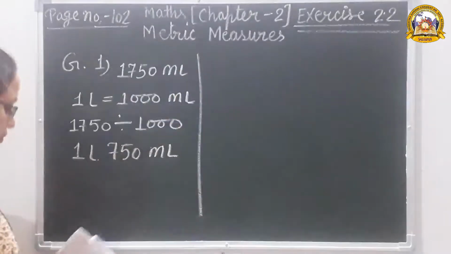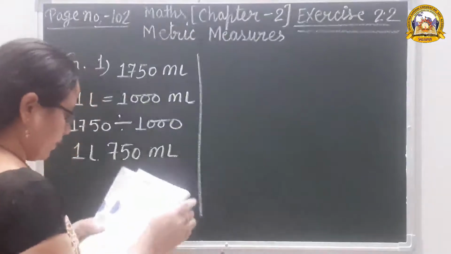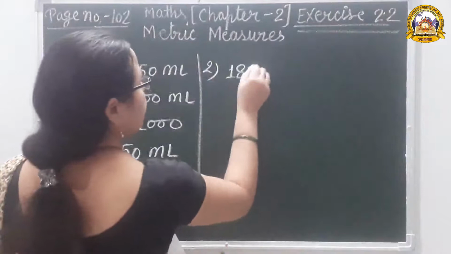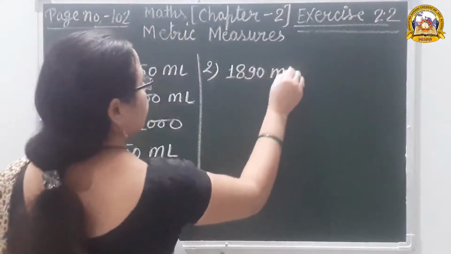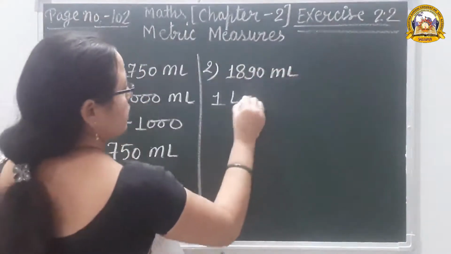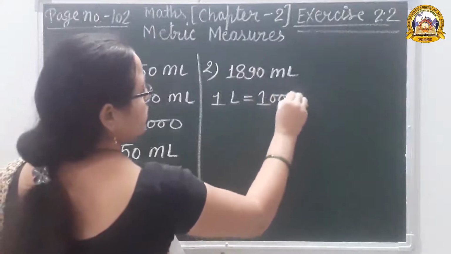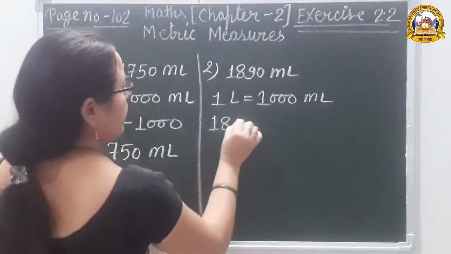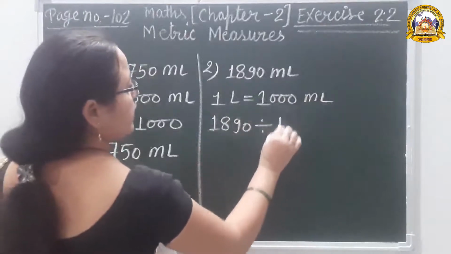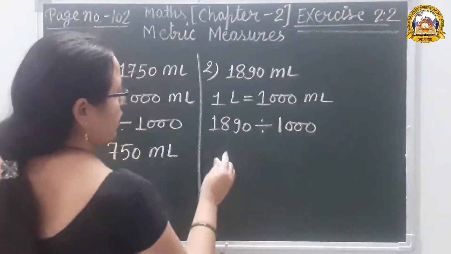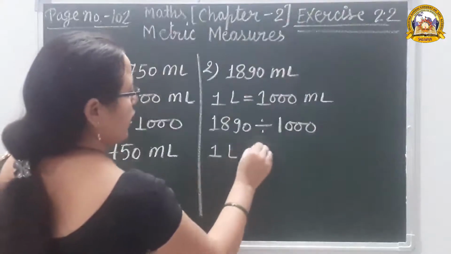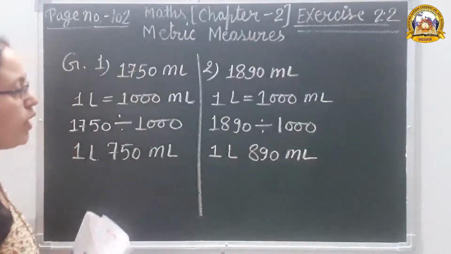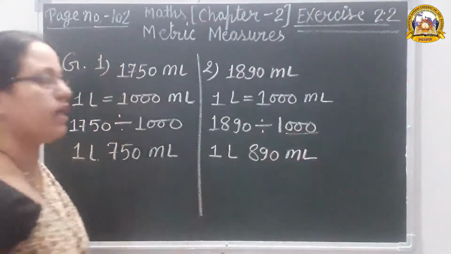Answer. Question number 2. 1890 milliliter. 1 liter is equal to 1000 milliliter. So 1890 divided by 1000. So 1 liter 890 milliliter. Okay. According to the number of zeros, we separate the digits.